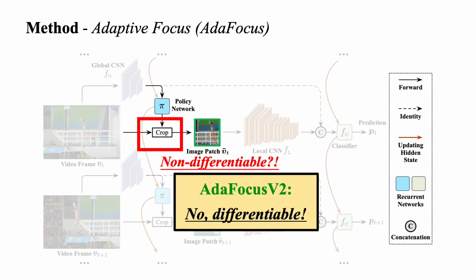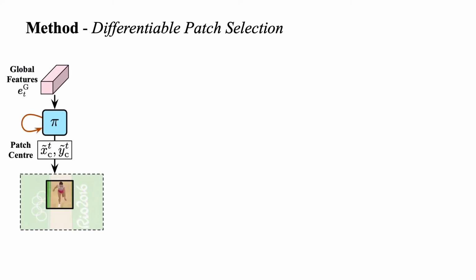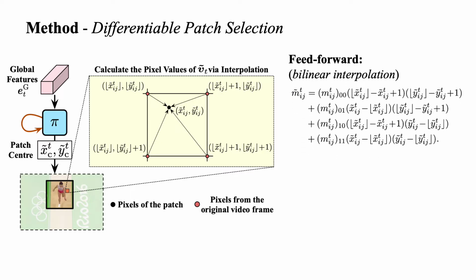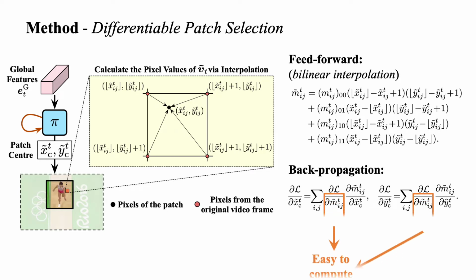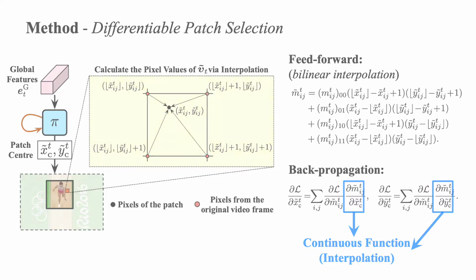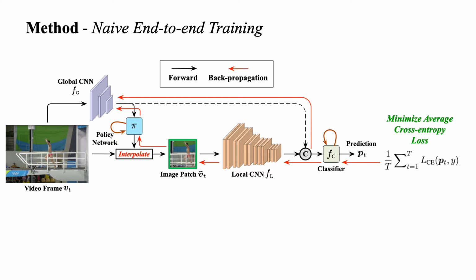We first introduce a differentiable interpolation-based patch selection operation. We assume the policy network pi outputs the continuous center coordinates of frame patches. Then we can obtain the coordinates of each pixel in the patch. In the feedforward process, we can easily calculate the values of all pixels in the patches through the differentiable bilinear interpolation. In the backpropagation process, it is easy to compute the gradients of the patch pixels. Following the interpolation process, we can obtain the gradients of the outputs of pi. With this differentiable operation, end-to-end training has been feasible.